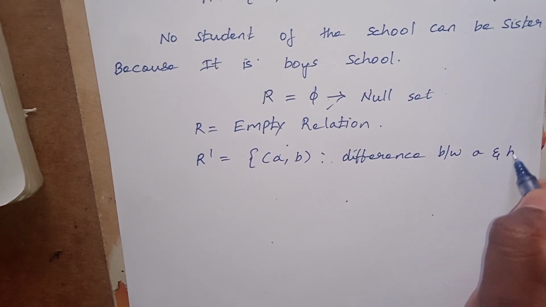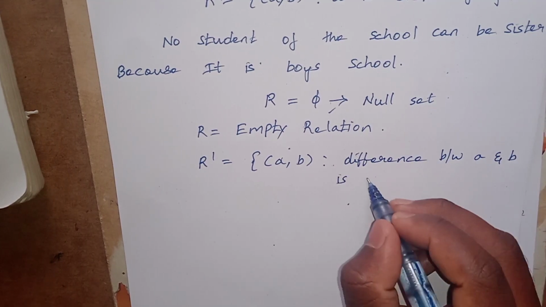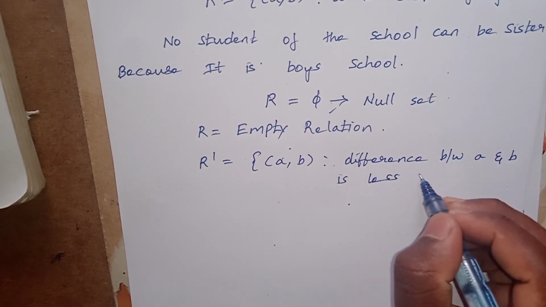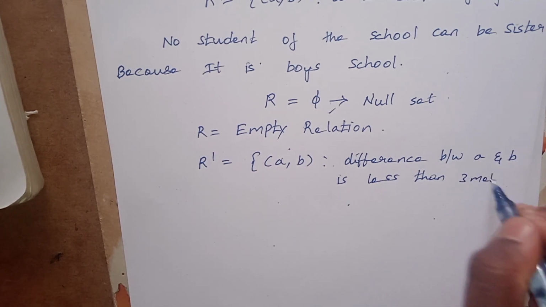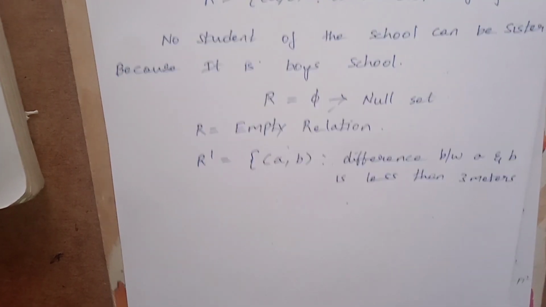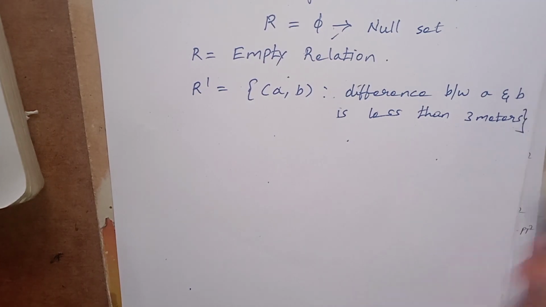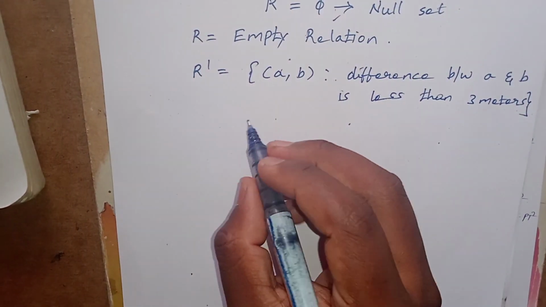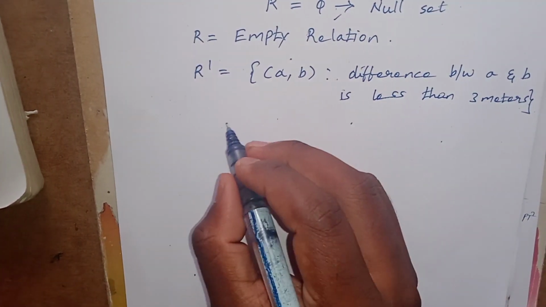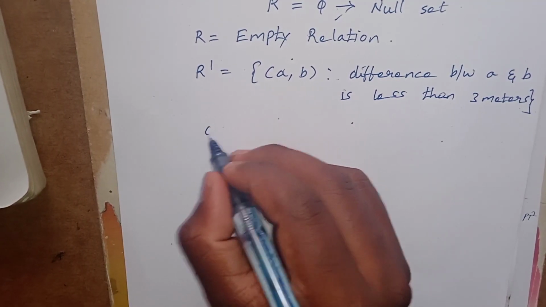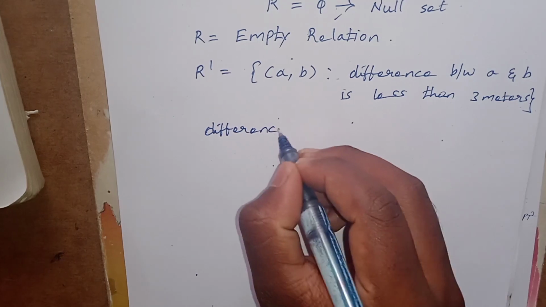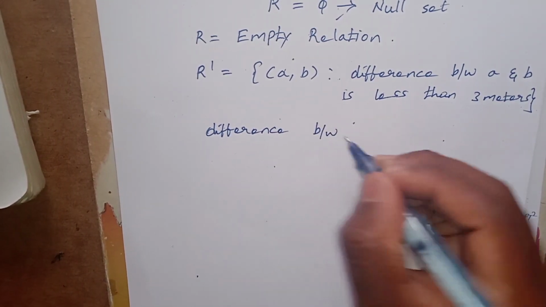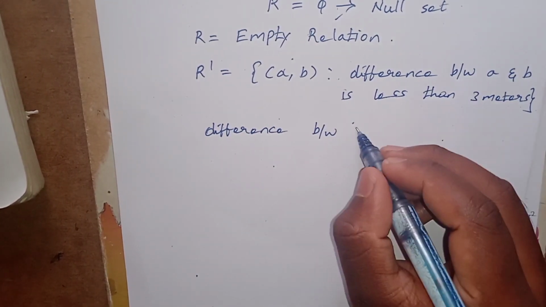Next, for R', (a, b) such that the difference between the heights of a and b is less than 3 meters. In the school you have to check every student: the difference between two students' heights.